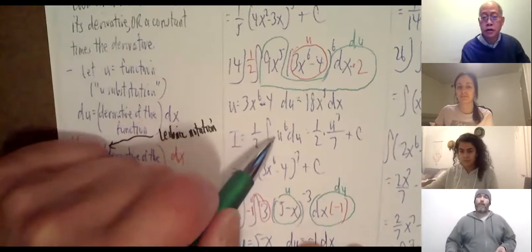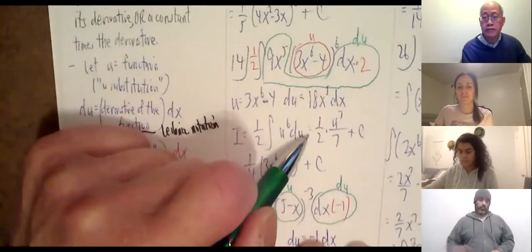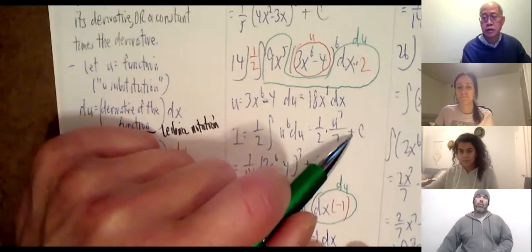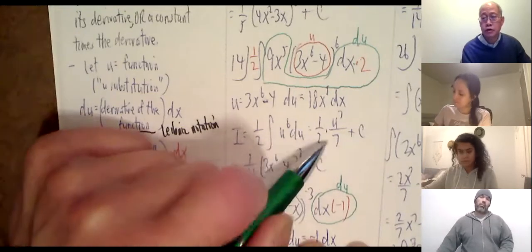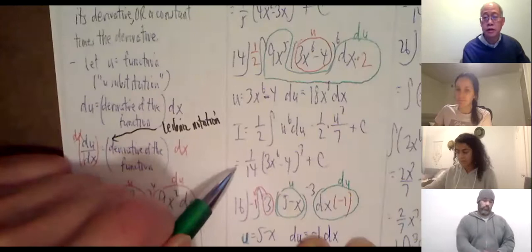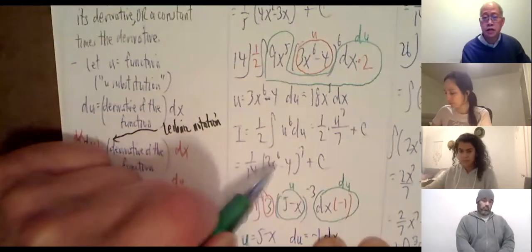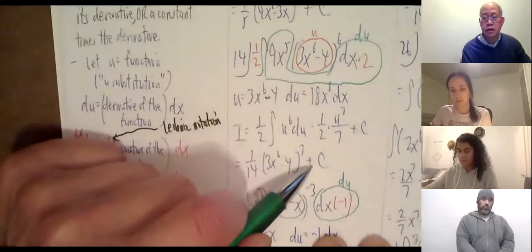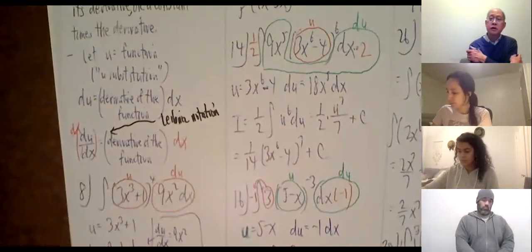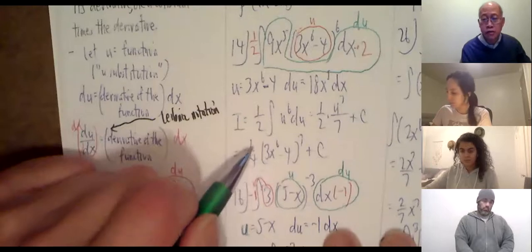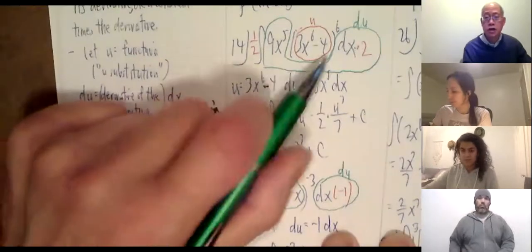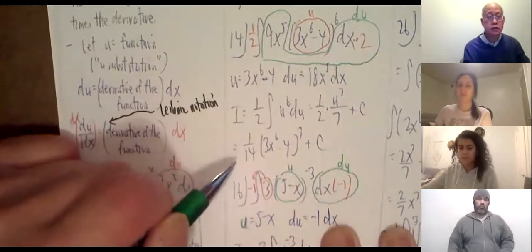So 1/2 u to the 6th gives 1/2 u to the 7th over 7 plus c. 1 over 2 times 7 is 1 over 14. Change u back to what it was. So u is 3x to the 6th minus 4, raised to the 7th, plus c. This is my final answer. Theoretically, if you take the derivative of this, you should get back the original. Yes, somebody had a question?